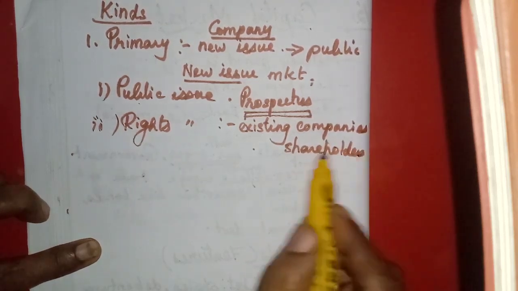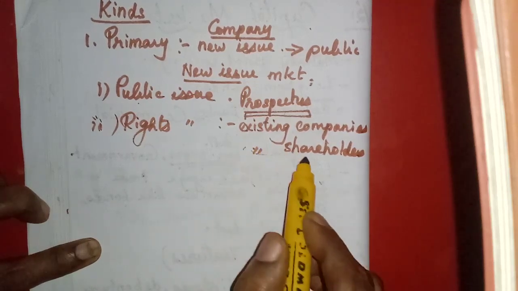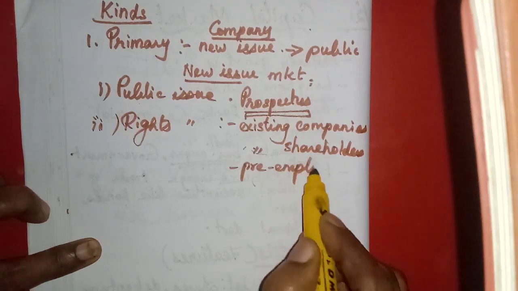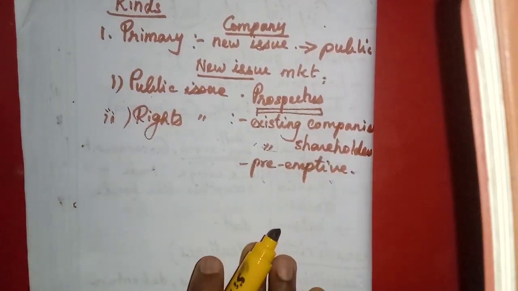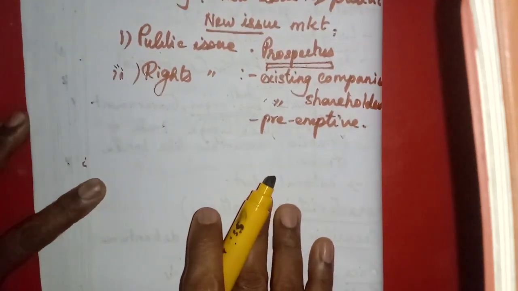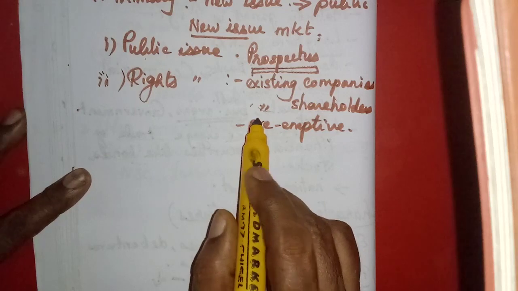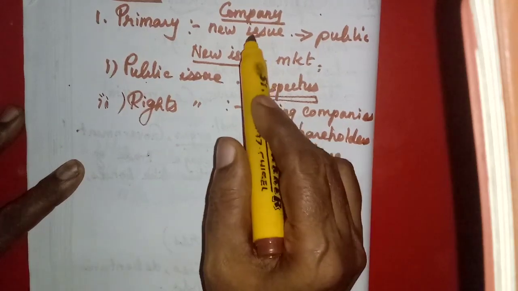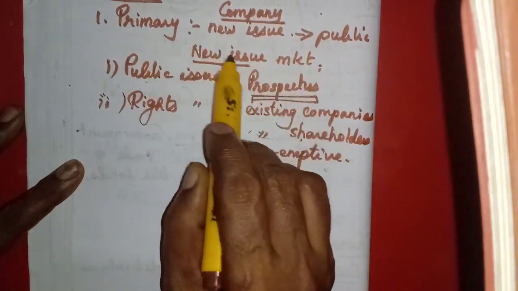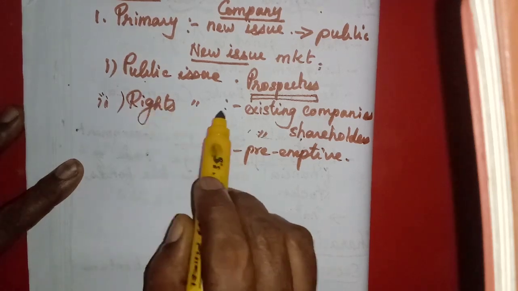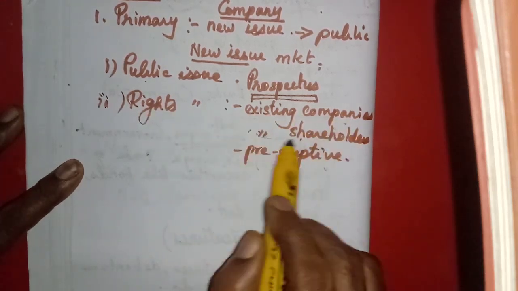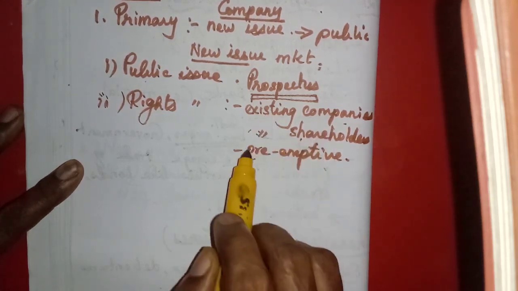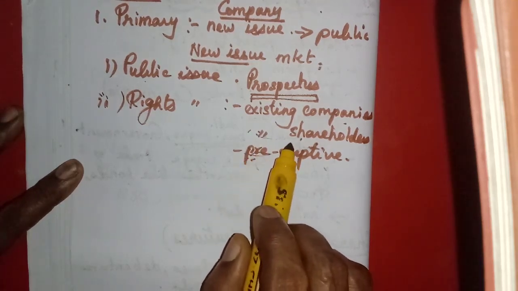The shares will be issued first to the existing shareholders on a preemptive basis. That means as per their shareholdings, they will be distributed and issued by the existing companies to the existing shareholders. But the new companies issue through the public issue. The rights issue is done by the existing companies first for the existing shareholders, then for outsiders if they are not willing to purchase. So it is done on a preemptive basis.